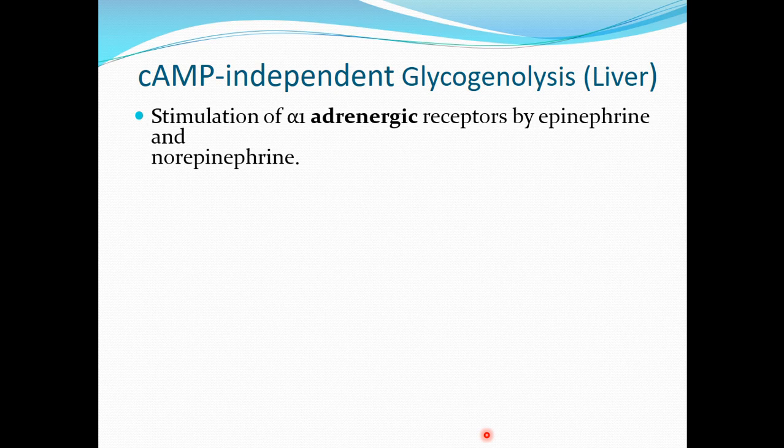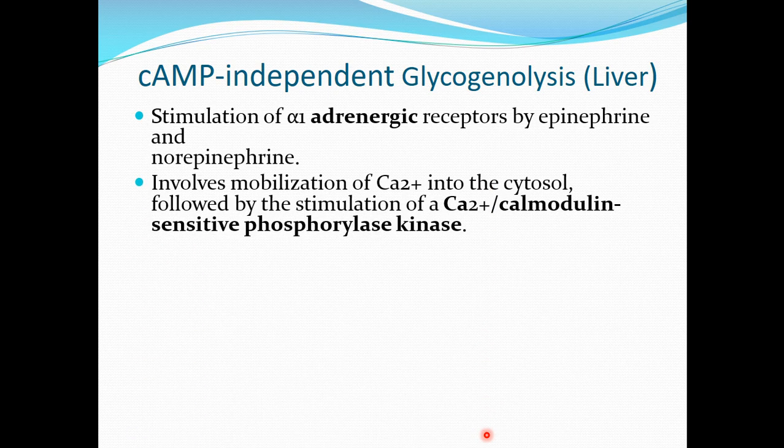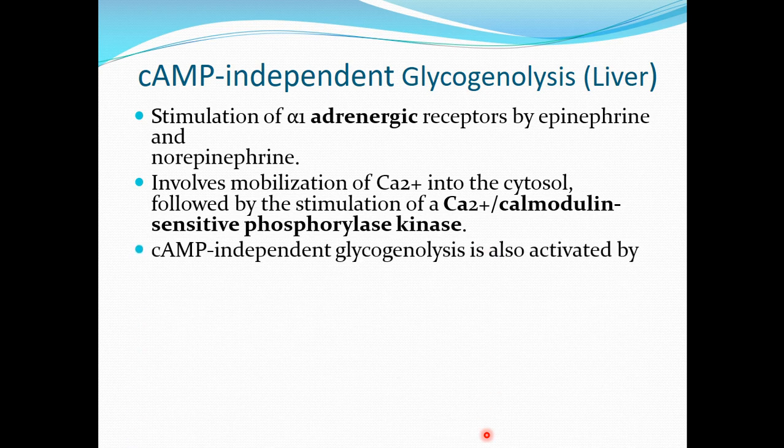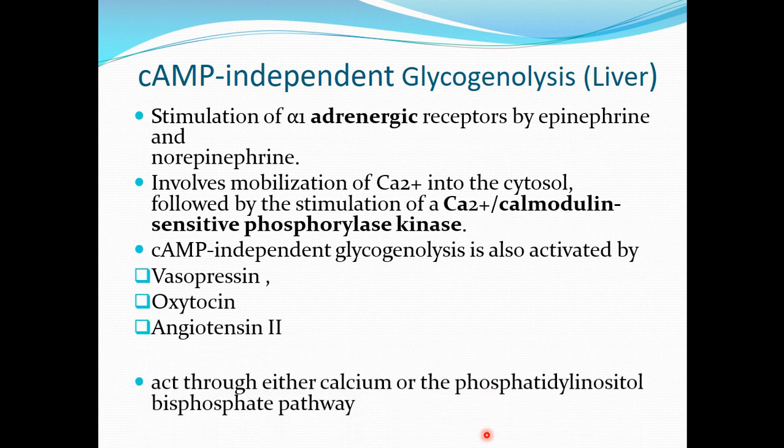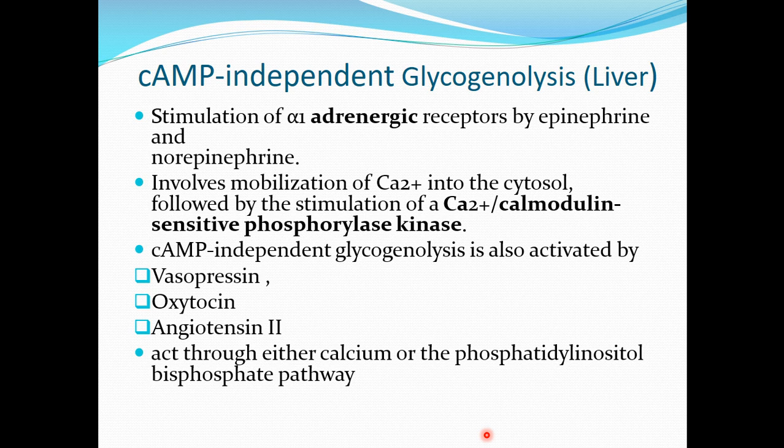The stimulation of alpha-1 adrenergic receptors by epinephrine and norepinephrine involves the mobilization of calcium ion into the cytosol. This is followed by the stimulation of calmodulin sensitive phosphorylase kinase, and this cyclic AMP independent glycogenolysis is also activated by vasopressin, oxytocin and angiotensin II, and these act through either calcium or the phosphatidyl inositol bisphosphate pathway.